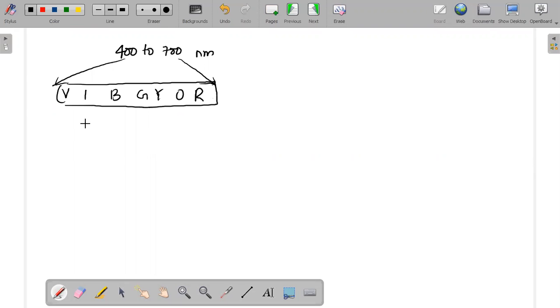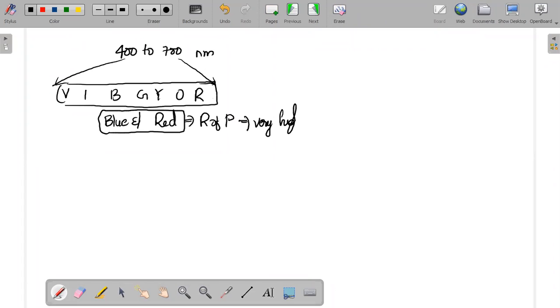Very good, everyone. That is blue and red. These two colors play an important role, and under these two colors the rate of photosynthesis will be very high. That is your yesterday's class topic. And in which color will the rate of photosynthesis be very low? That is the green color. In green, the rate of photosynthesis will be very, very low. When we were face to face, I might have explained this green color etc.